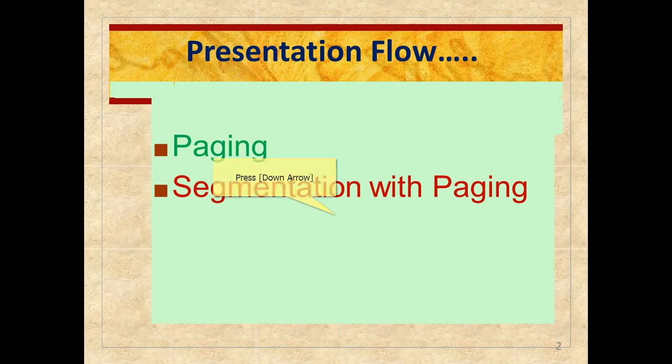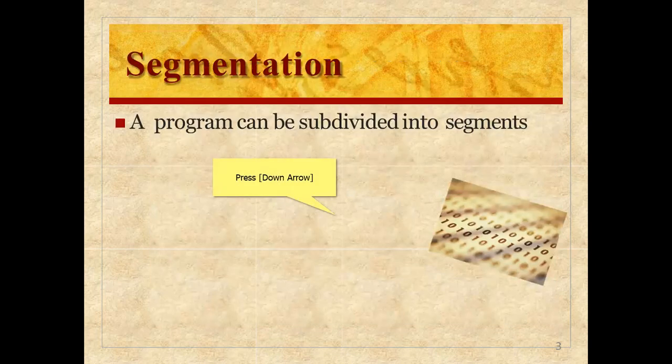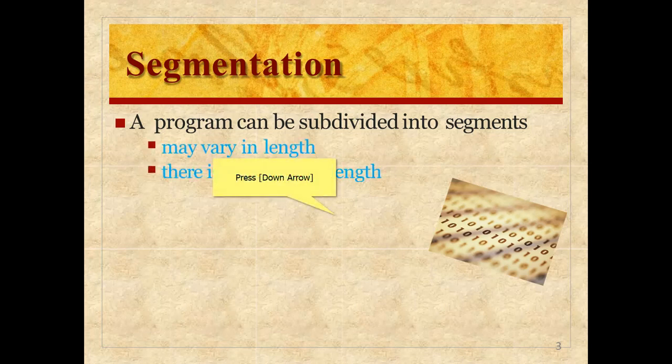In detail you can see that a program can be subdivided into segments. Those segments are procedures, maybe functions, maybe stack, and so on.